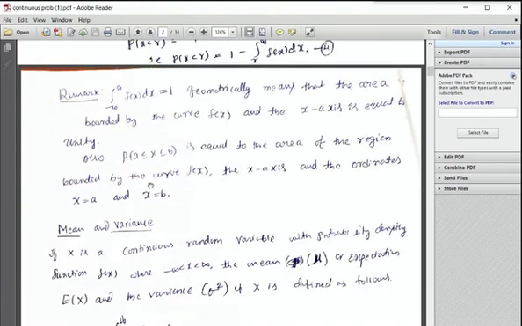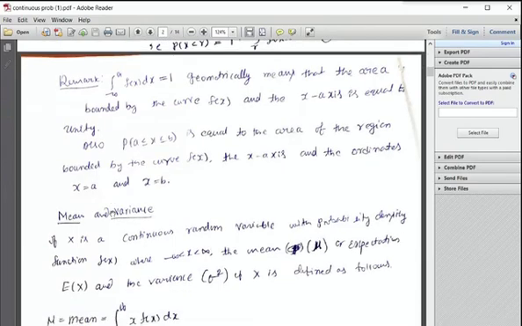Also, probability of a less than or equal to x less than or equal to b is equal to the area of the region bounded by the curve f of x, the x-axis, and the ordinates x equal to a and x equal to b. Next, we have to compute the mean and variance.